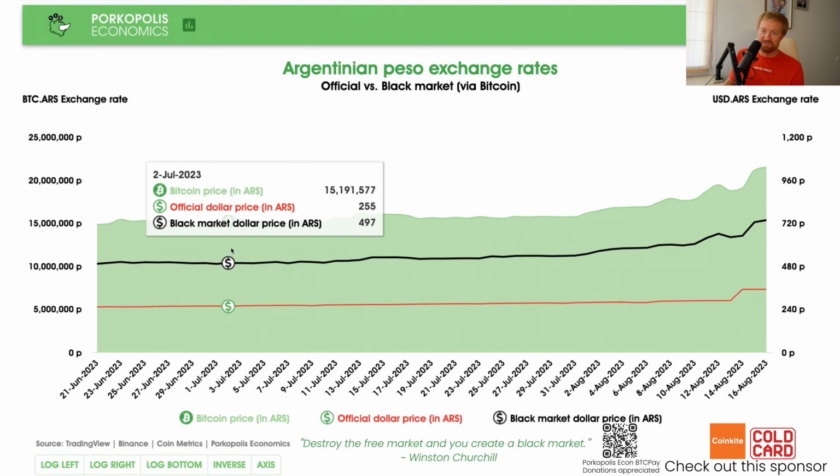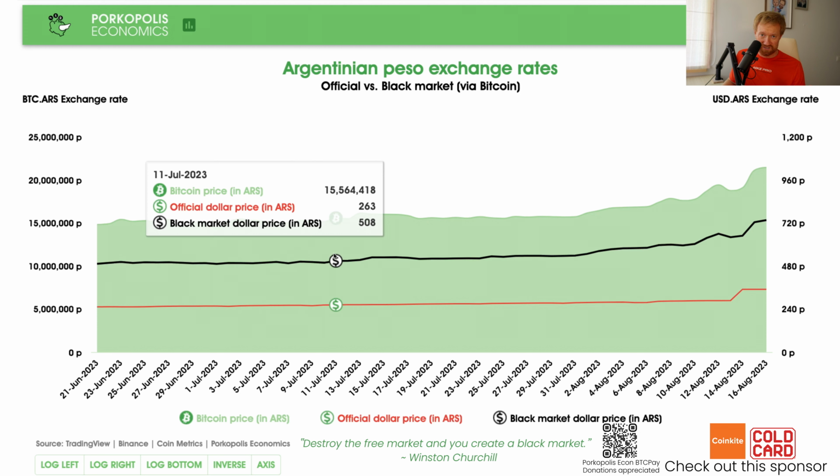All right, and that's what I've done here. So we can see the black market premium for pesos is double. Okay, you can see that here, 490, 500 pesos per dollar black market price. And the official rate at this time, late June, early July, 250 pesos per dollar.